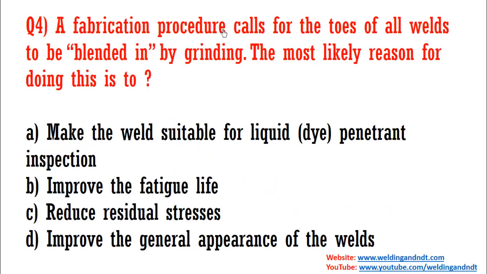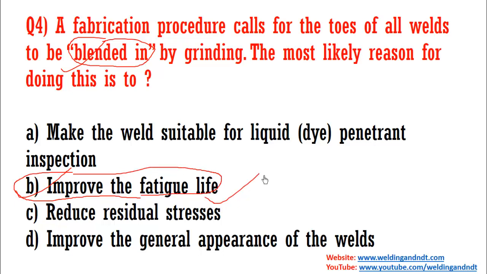A fabrication procedure calls for the toes of all welds to be blended in by grinding. The most likely reason for doing this. So this is asking that if in a fabrication procedure they have mentioned that the toe should be blended by grinding, what could be the most probable reason for blending the toes? So the answer is B, to improve the fatigue life. So to improve the fatigue life, the toes can be blended by grinding, so that will enhance the fatigue life. See friends, I had explained this concept in C-sweep chapter number 3 also.